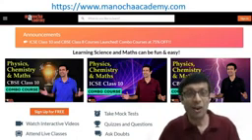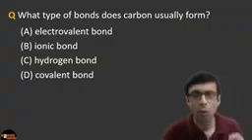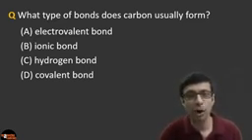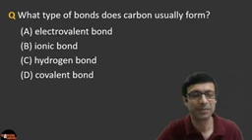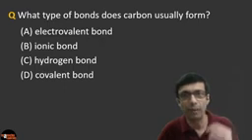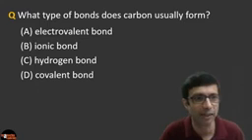Awesome, guys. All right, guys, so let's go ahead and start. Here's our first question. What type of bonds does carbon usually form? Is the answer electrovalent bond, ionic bond, hydrogen bond, or covalent bond? What do you guys think? Come on, guys, I want all of you to try here. So what type of bonds does carbon usually form? Electrovalent, ionic, hydrogen bond, or covalent?